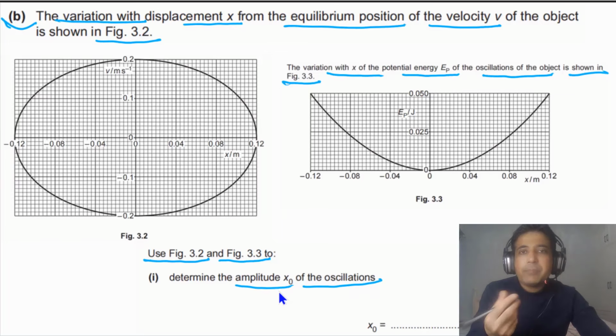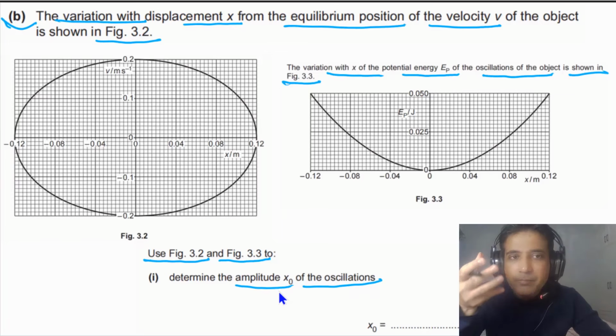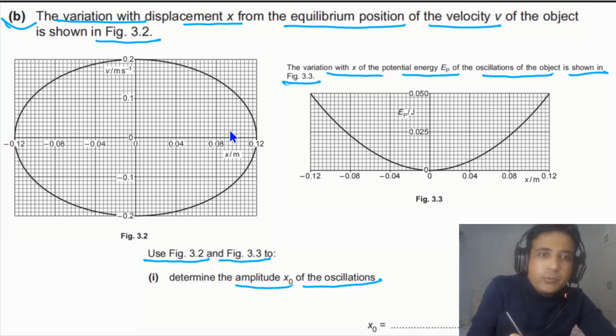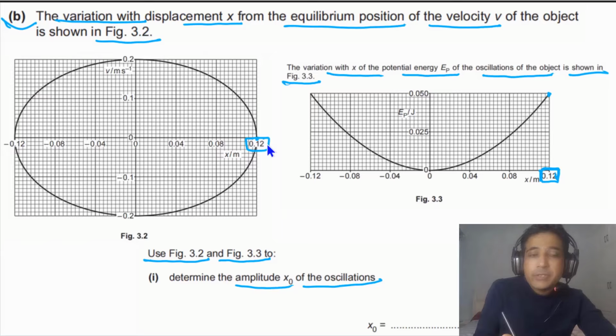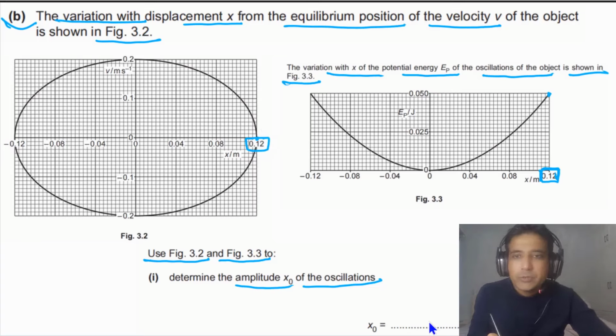The amplitude means the maximum displacement. If you look at this figure, the maximum displacement is equal to 0.12 meters. And you can also see that at 0.12 the potential energy is maximum, and here the speed is equal to 0.